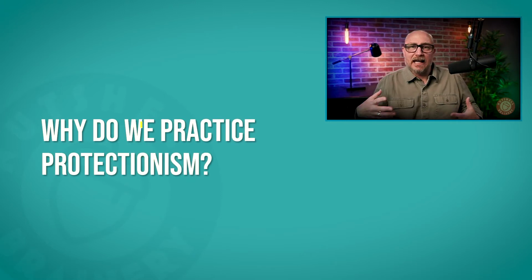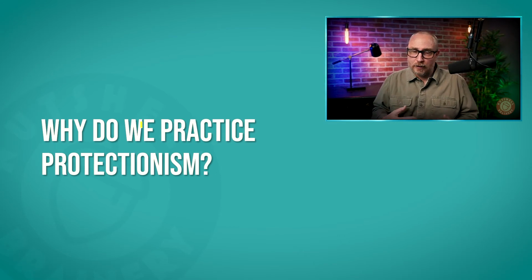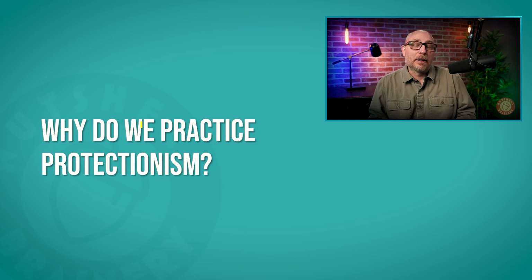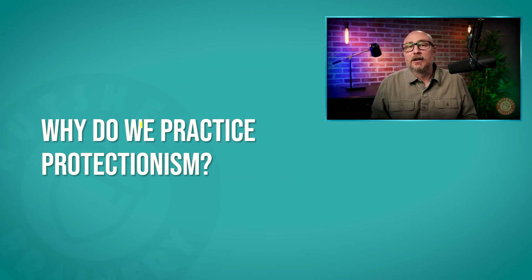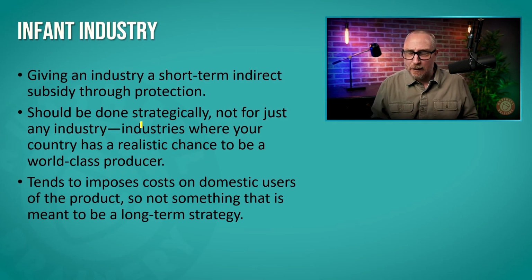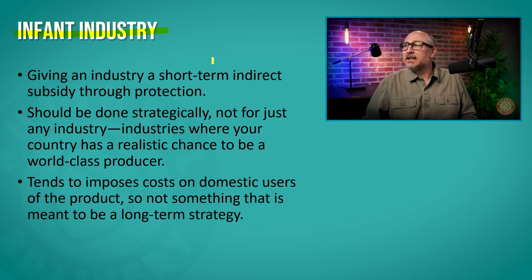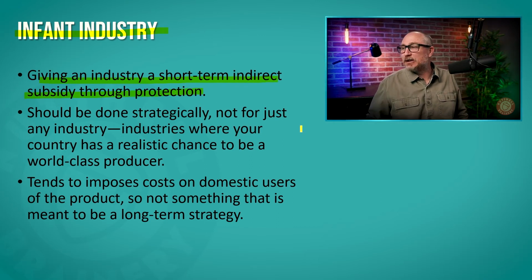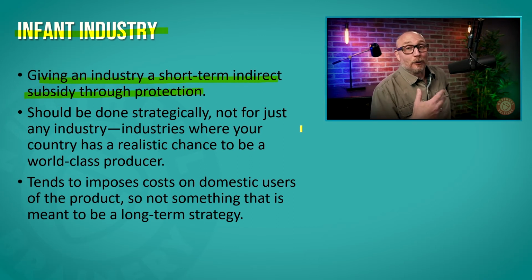Now, once again, for free trade to work unfettered and for comparative advantage to work its magic, we shouldn't have trade barriers. So why do we? Okay, well, we touched upon some of the reasons. Let's go into a little bit more depth. The first argument is infant industry. This is giving an industry a short-term, indirect subsidy through protection, or in some cases, a direct subsidy.